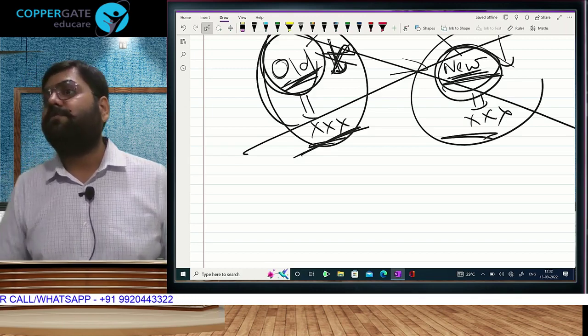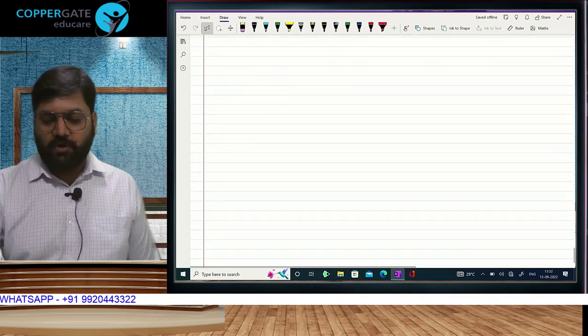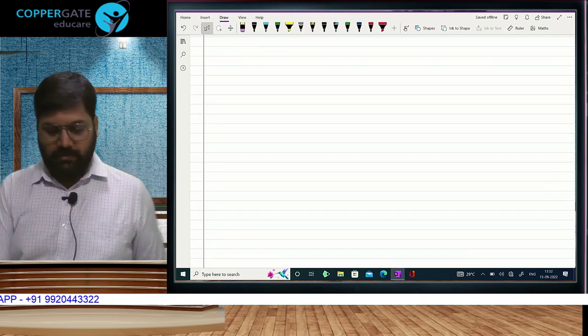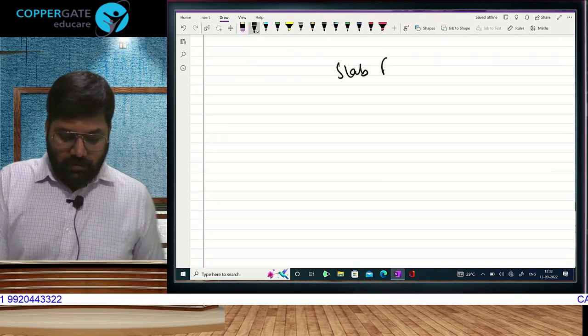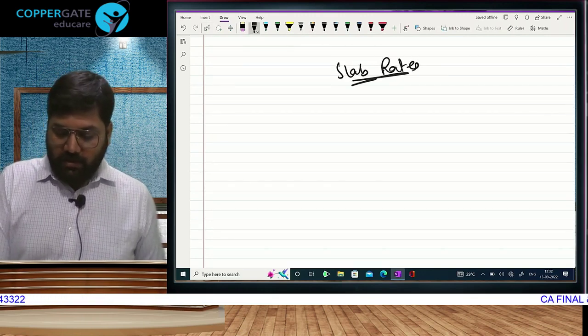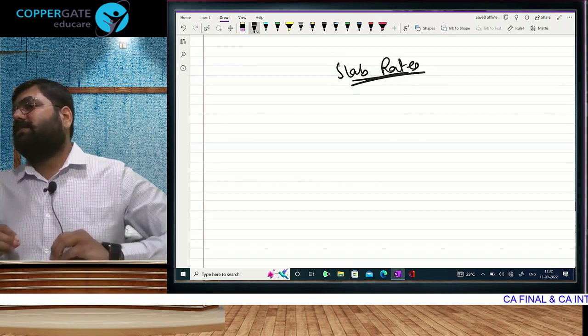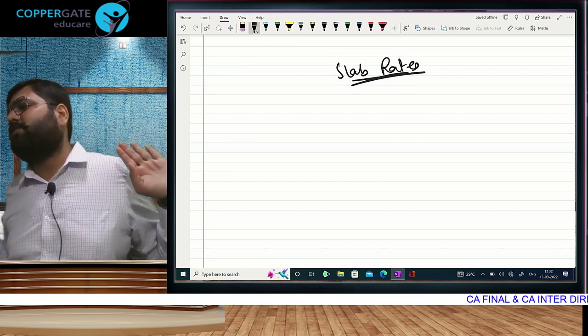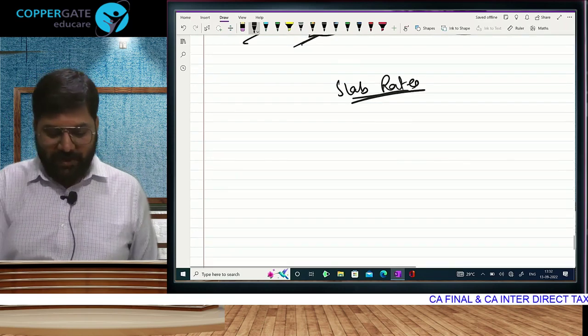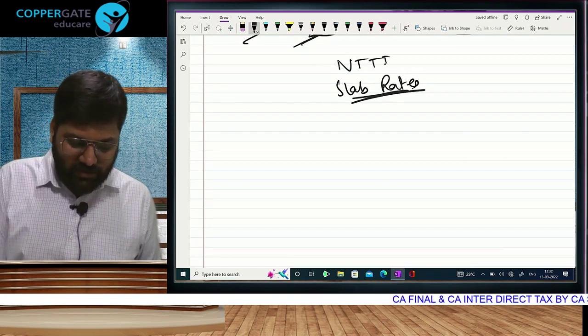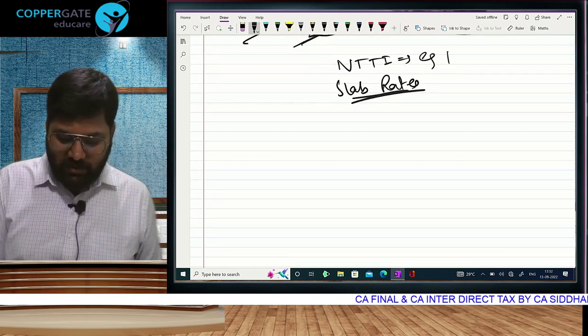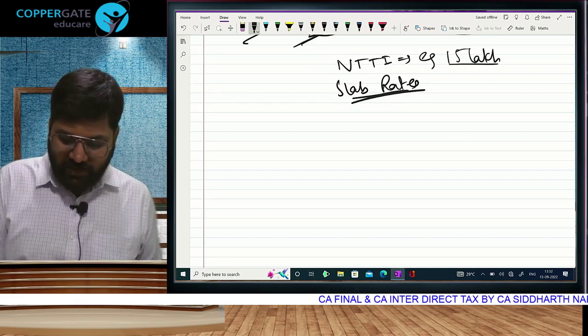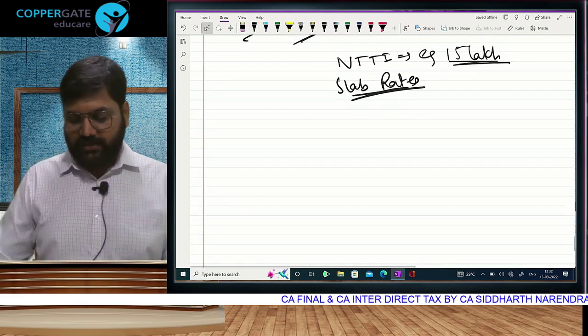I'm just giving you a rough idea that India follows a concept called slab rates. Don't write this anywhere. I am just giving a rough 10-minute idea about how tax is calculated in India. First of all, you will calculate your net income. No? Let's take an example. 15 lakhs. Modi ji's favorite figure. Let's take this example.